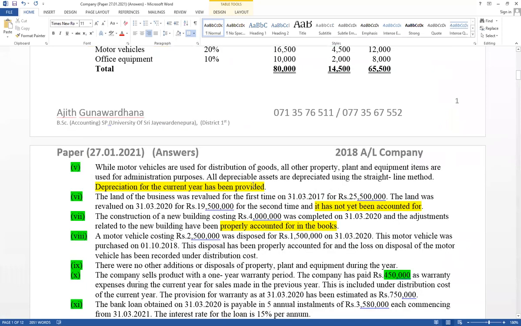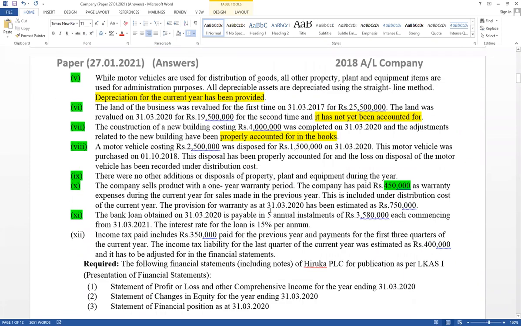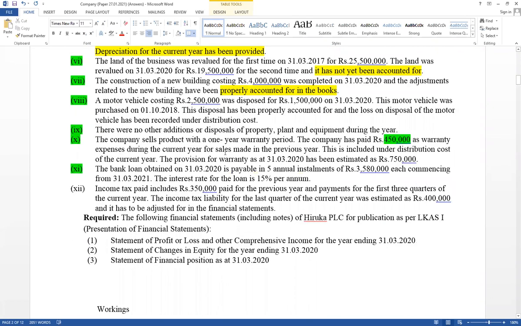Depreciation recorded. Land second time revaluation. Building loan for construction end of the year completed. Relevant for motor vehicle disposal end of the year recorded properly. And warranty adjustment, 10th one. Opening balance also given. Think about under provision or over provision.